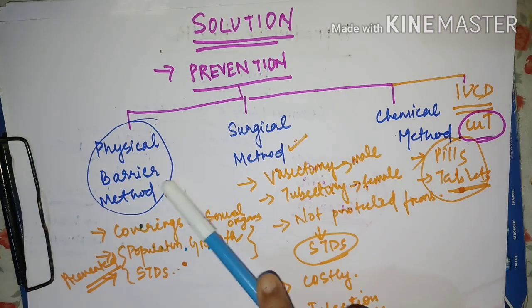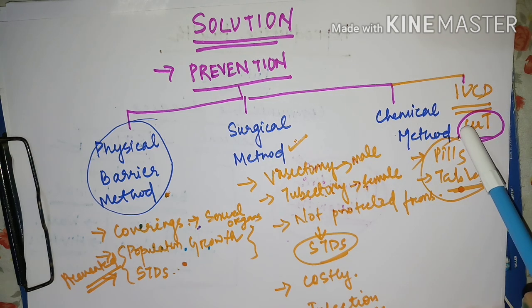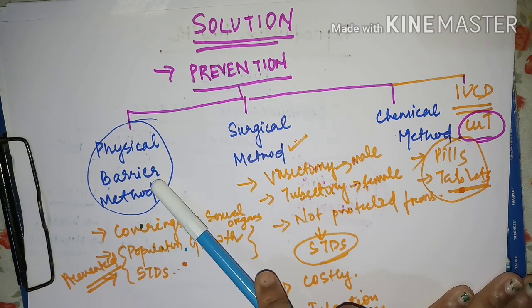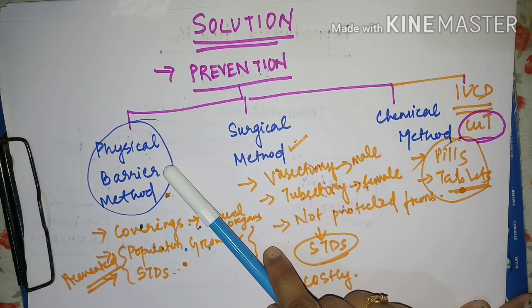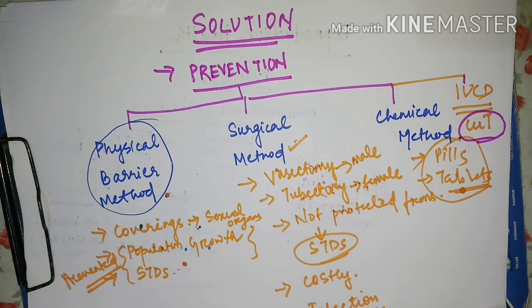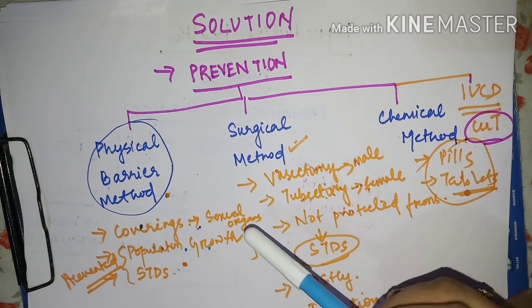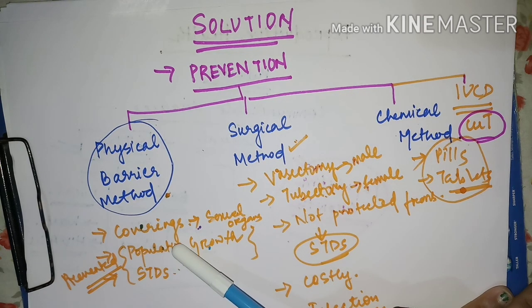The preventions are actually divided into three main parts. Along with that, they have written one side part. It is also a main part, but as per NCERT class 10, it is a side part for you. The first important thing is protection due to the physical barrier method. In this method, we use a physical barrier so that the male and female sexual organs are not in direct contact during copulation. This protects the couple from transmission of sexually transmitted diseases, and also prevents unwanted pregnancies.